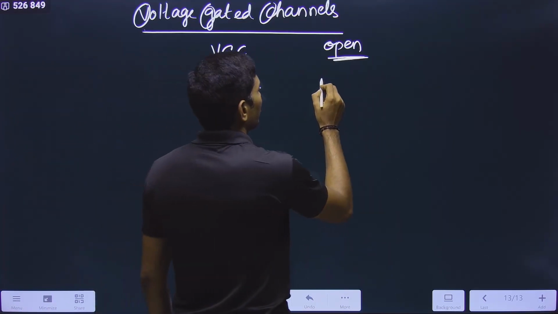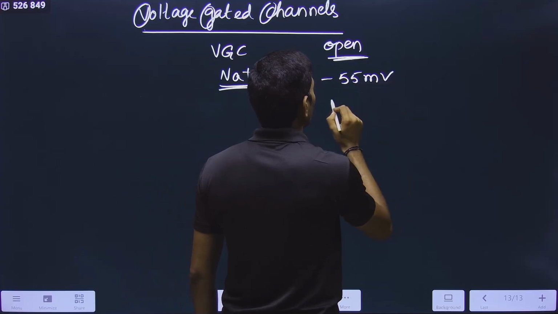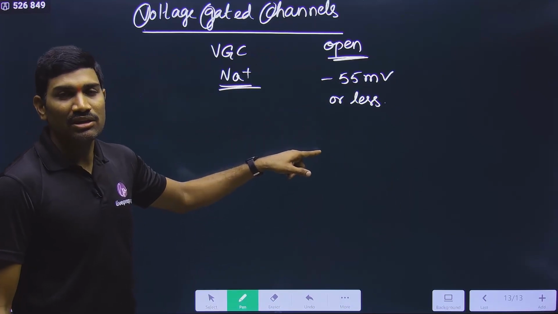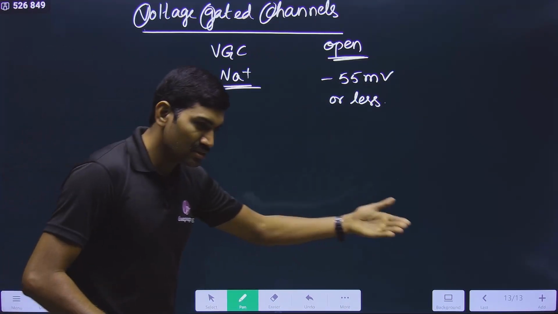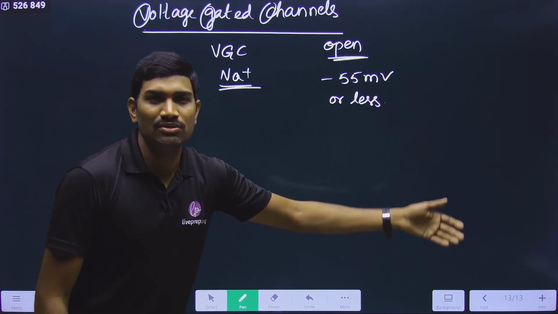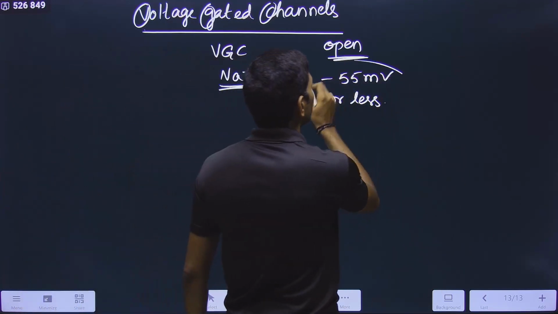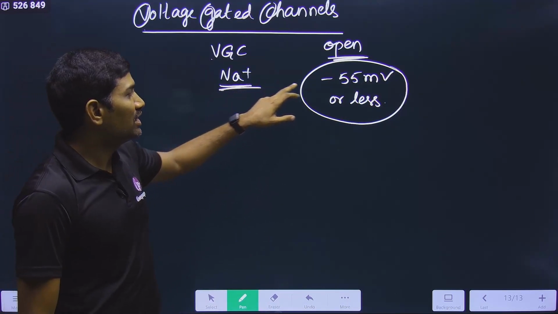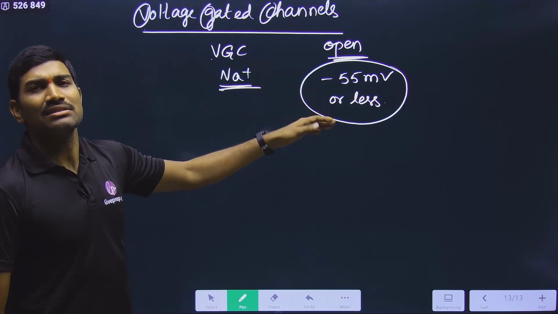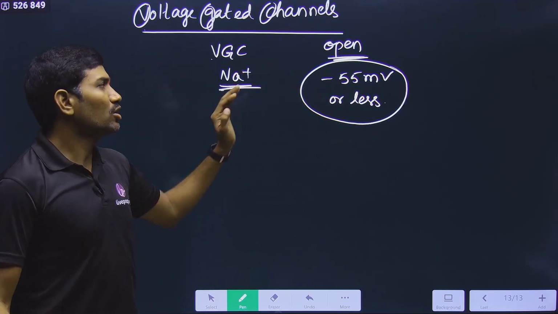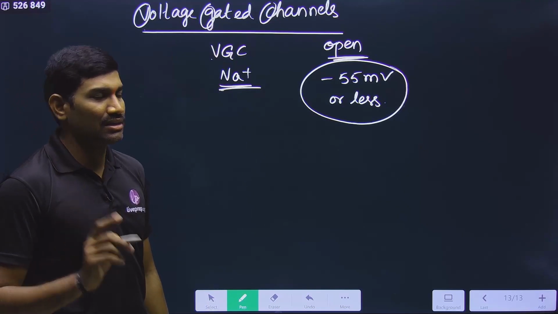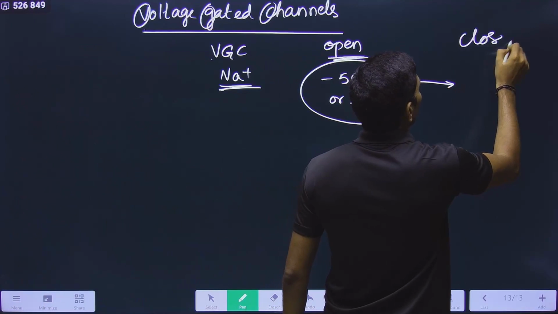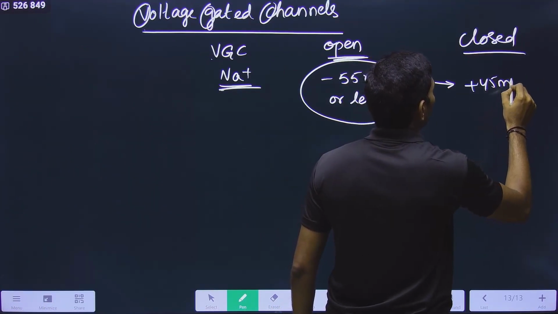Please remember here, when the value is minus 55 millivolt or less, less means what? In this case, less means it is not minus 56, minus 57. Less means minus 54, minus 53, minus 52, minus 51, likewise. And this is the threshold value. Please understand this. For the opening of voltage gated channel, you need minus 55 or less than this, like minus 50, minus 40, anything is okay, but not more negative than minus 55. Is this clear? So this is the requirement, and it is open till plus 45 millivolts. Please observe carefully.